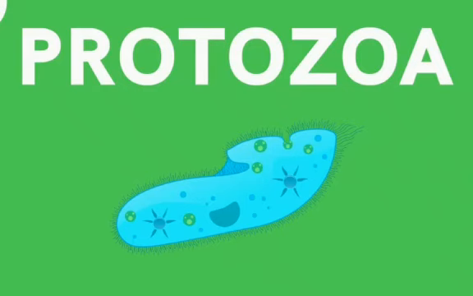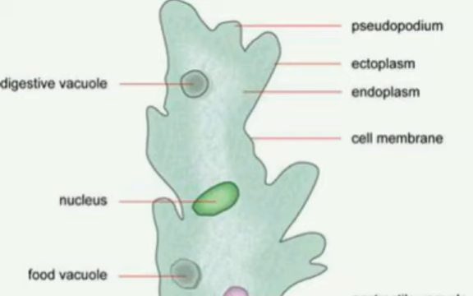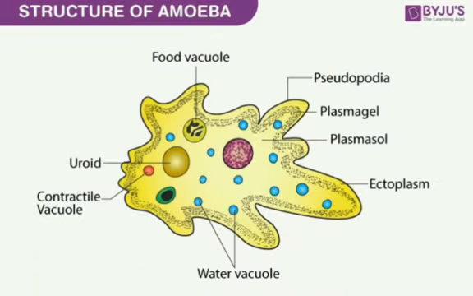Next we see the types of microorganism. The last one is protozoa. What is protozoa? Protozoa are defined by three characters: eukaryotic, unicellular, lacking a cell wall. They are motile by means of cilia, flagella and pseudopodia, except the subgroup Apicomplexa. These are the structure of the organisms. Next we will see amoeba. This is the amoeba structure: pseudopodia, plasma membrane, ectoplasm, food vacuole.